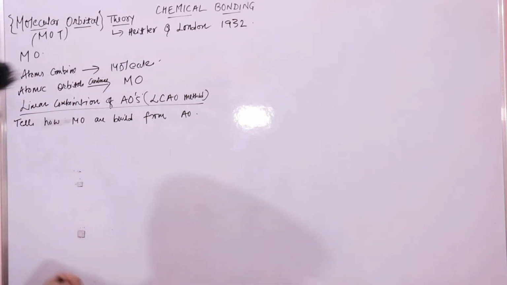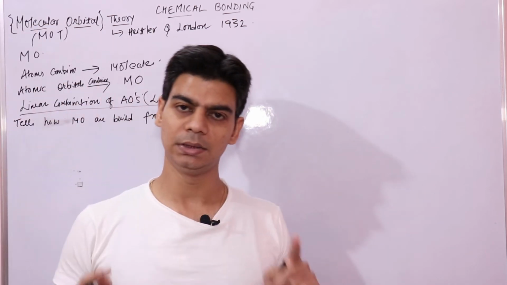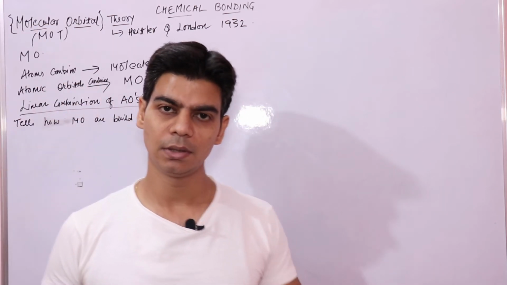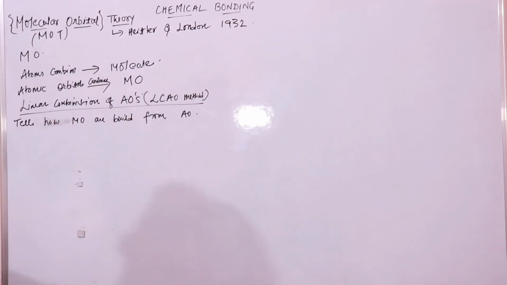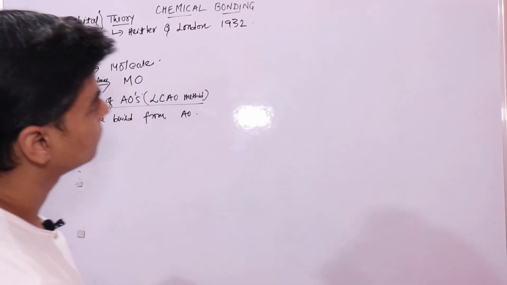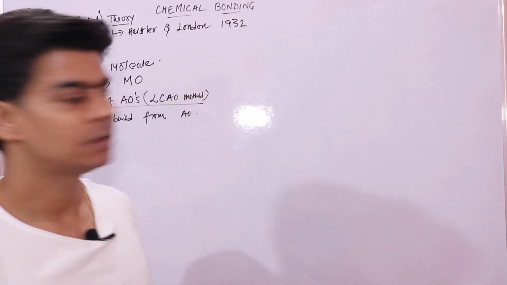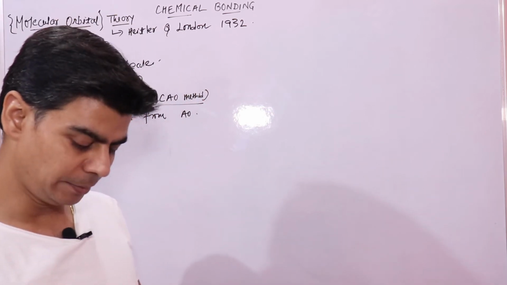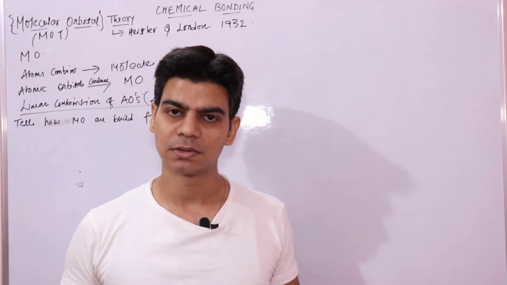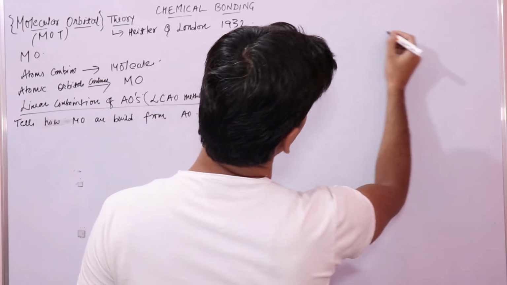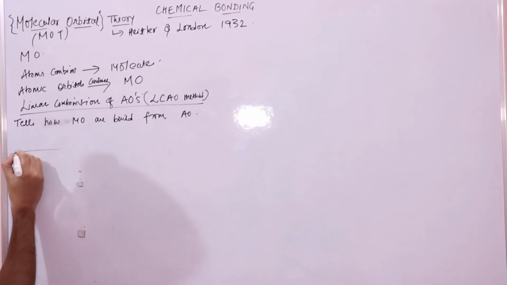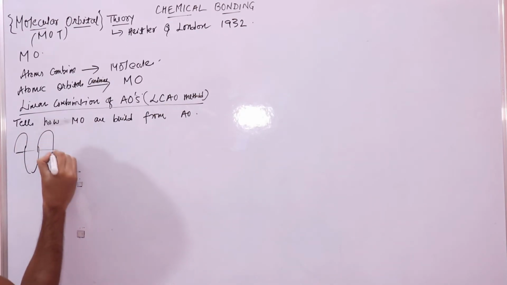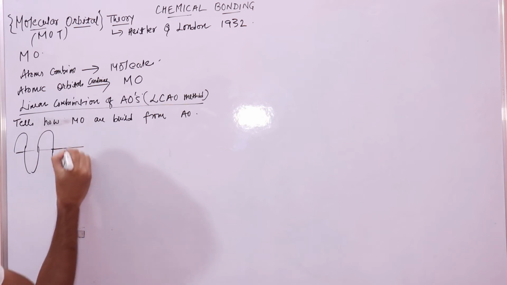We know that atomic orbitals are nothing but waves associated with electrons, and you are familiar with what waves are. Waves are like this. You have done this in smaller classes, in class 10th also.